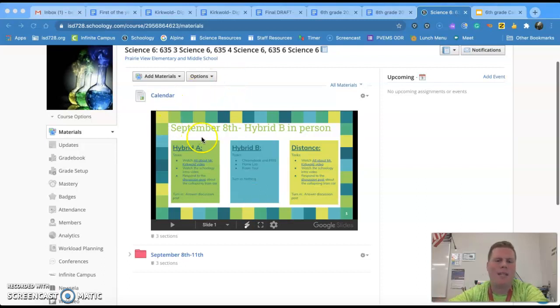For instance, it says September 8th, Hybrid B is in person. So those are the kids that are coming to school that day. So with the hybrid B kids coming in person, the hybrid A kids are at home along with the distance learning kids. So if you're hybrid A, you're going to look at the hybrid A section. If you're hybrid B, you're going to look at hybrid B. And if you're a distance learner, you're going to look at the distance learning portion of it. So if you are hybrid A today, you should be watching this video.